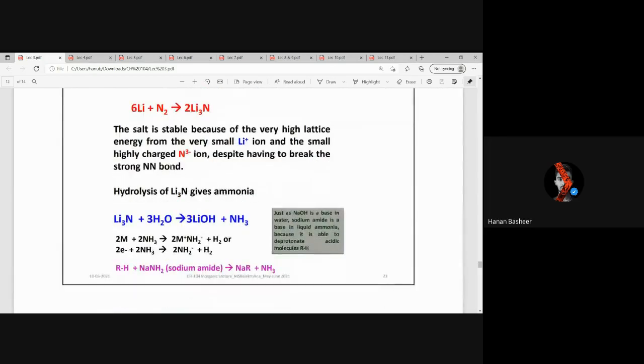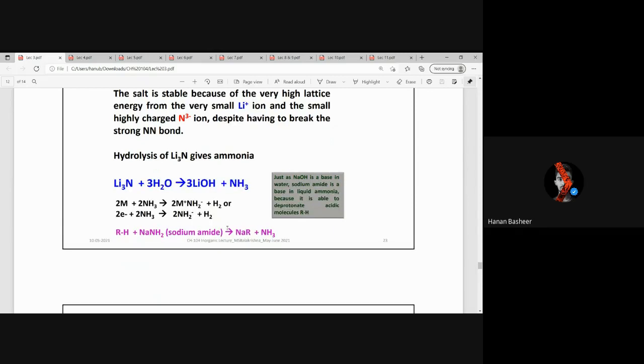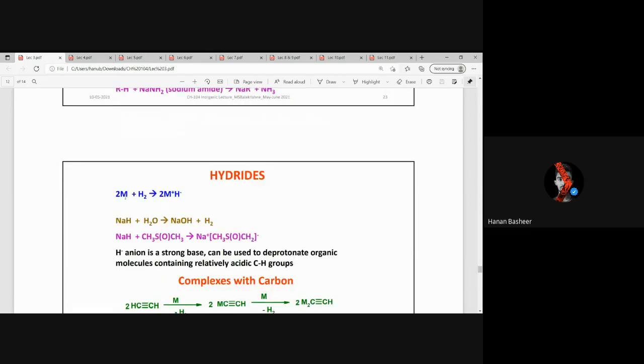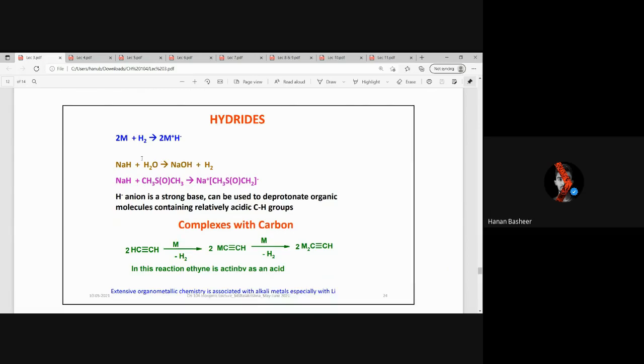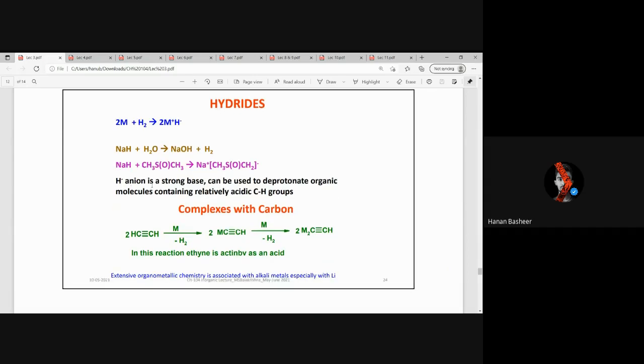Then 6 Li plus N2 gives Li3N. This is very stable because of high lattice energy, due to the small Li plus and the highly charged N3 minus. Hydrolysis of Li3N gives ammonia, NH3, and LiOH, which is quite a poor base. And for hydrides, 2M plus H2 gives 2 M plus H minus. When hydrolyzed, we get H2 gas as well as the basic hydroxide of the metal. The H minus anion is a strong base which can deprotonate organic molecules.